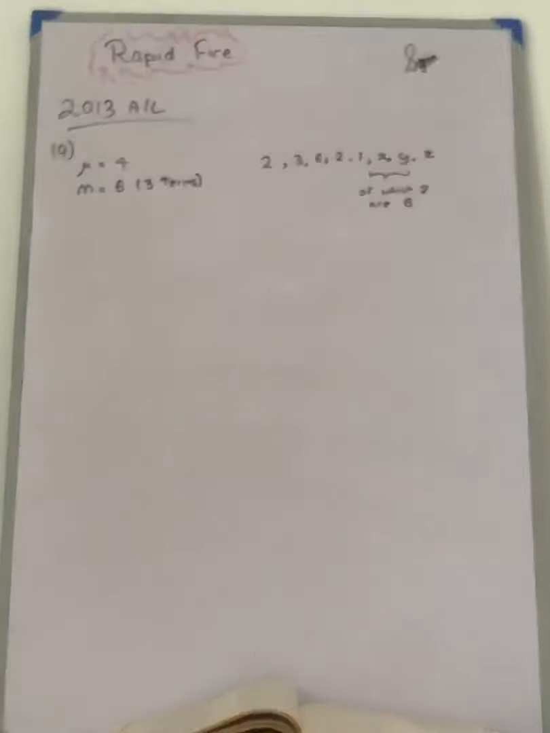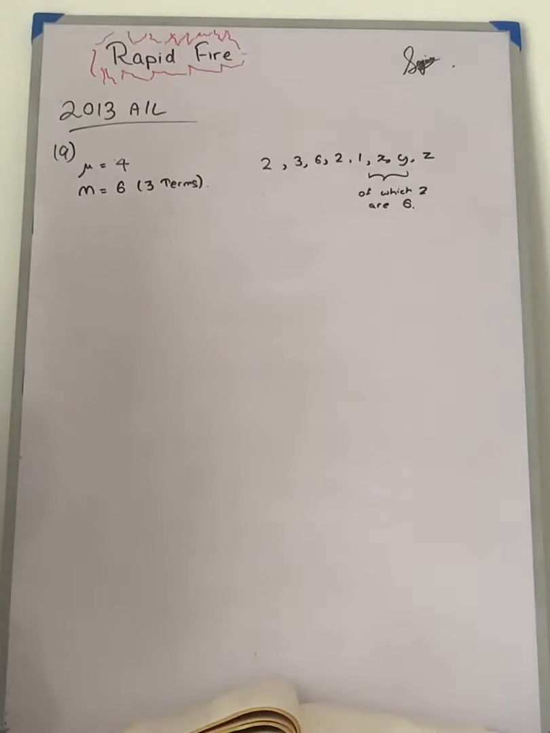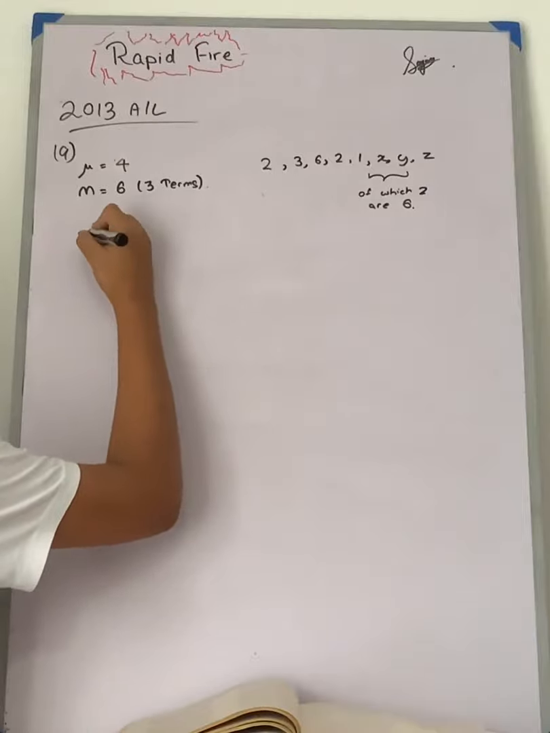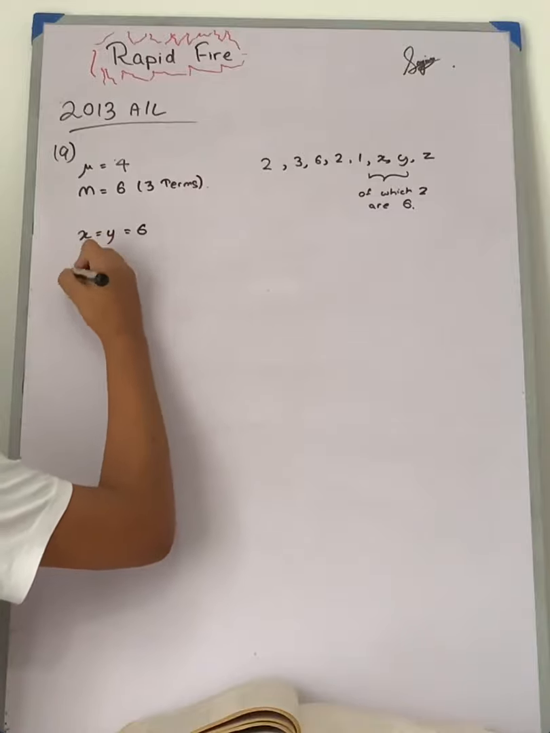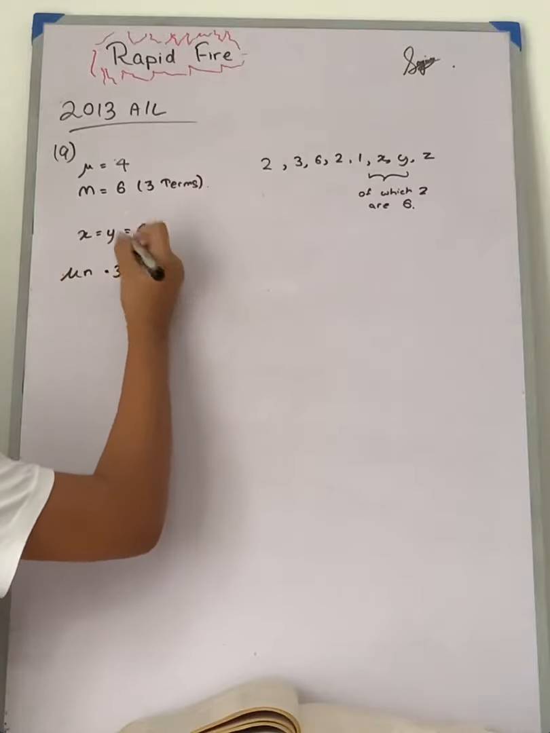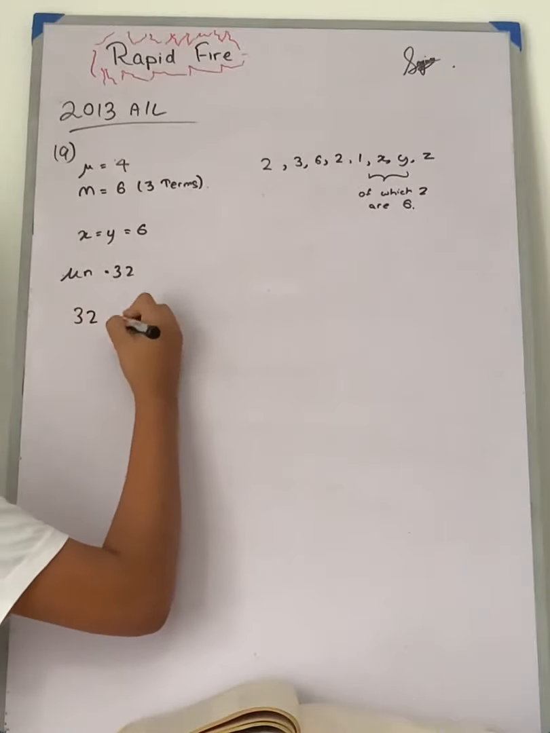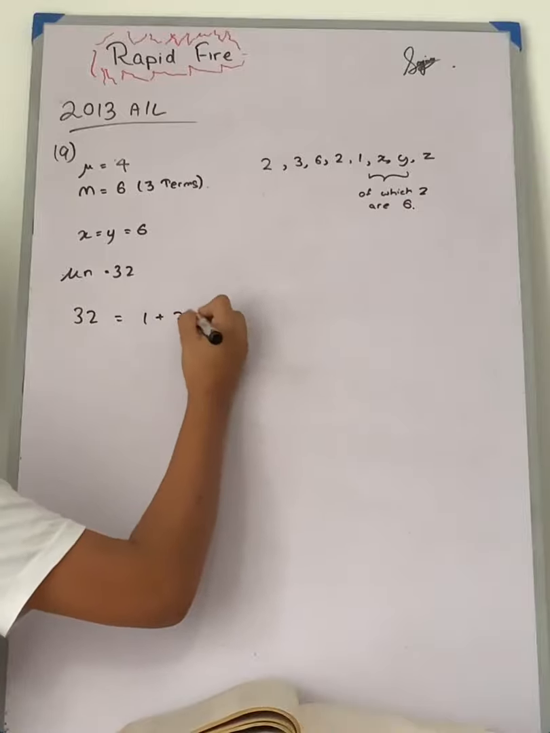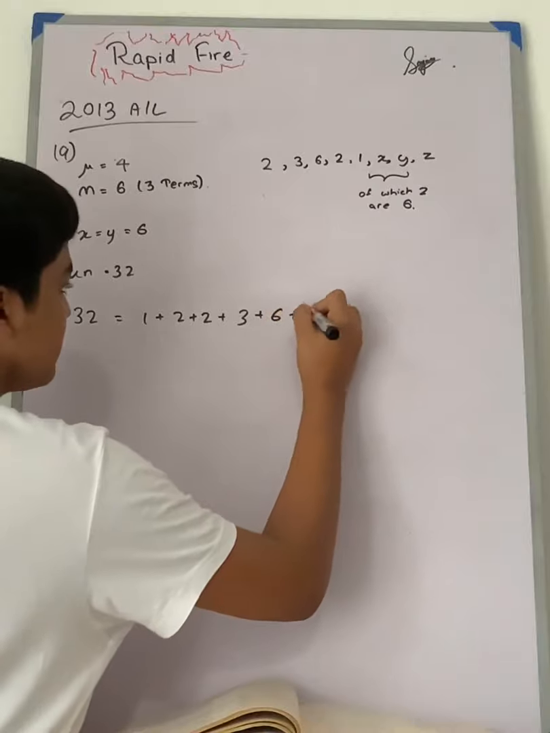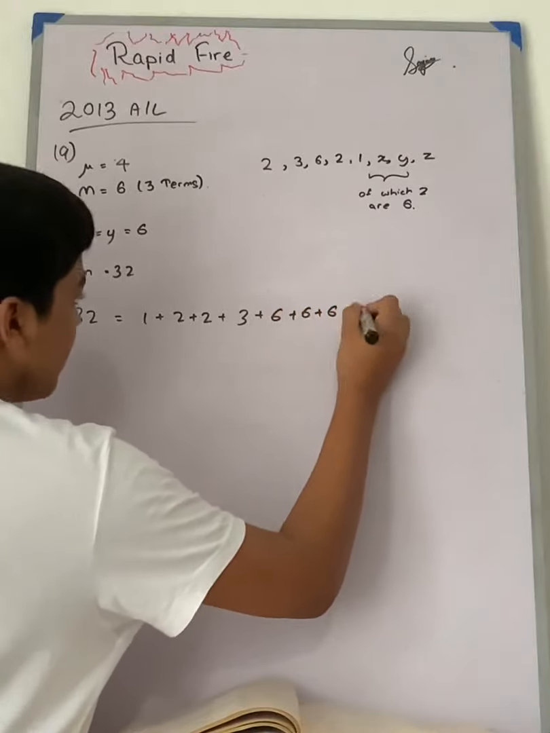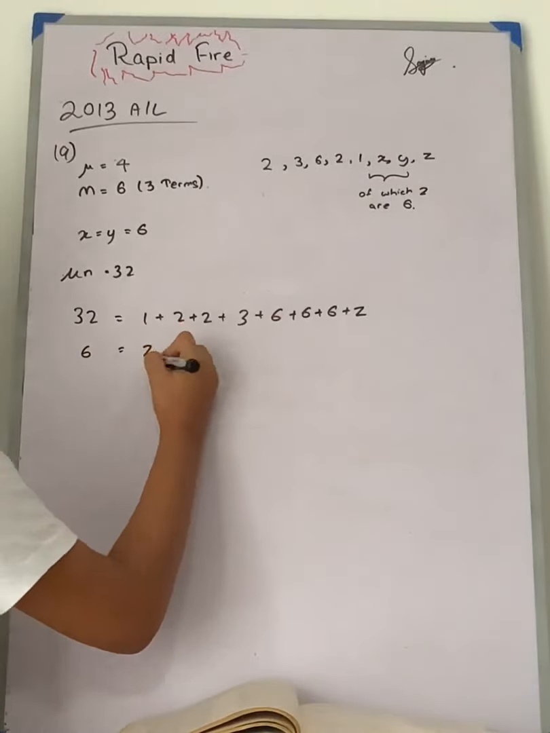So moving on to our question, we will take 3 minutes for this. Since we know that the mode is 6, we know that at least 3 terms should be 6. So let's say that x and y are equal to 6, and now we are going to find z. So nμ is equal to 32, 4 into 8 terms, and 32 is equal to 1 plus 2 plus 2 plus 3 plus 6 plus 6 plus 6 plus z. Alright, so when we simplify this, we are going to get z is equal to 6.